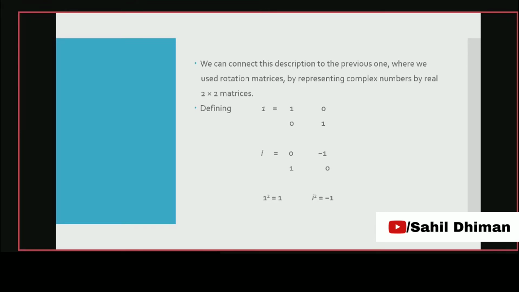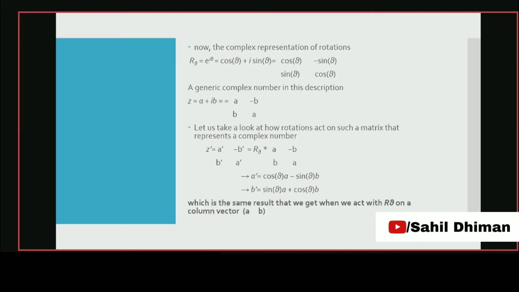rotational matrix description, by defining 1 as an identity matrix and i as the matrix [[0, -1], [1, 0]]. So this R(theta) will be this matrix in that rotational description. And what we get at the end is that this complex number description is exactly the same as the previous rotational matrix description.